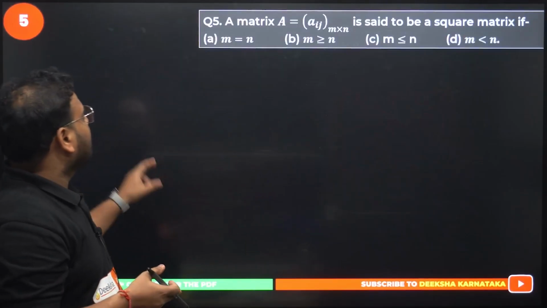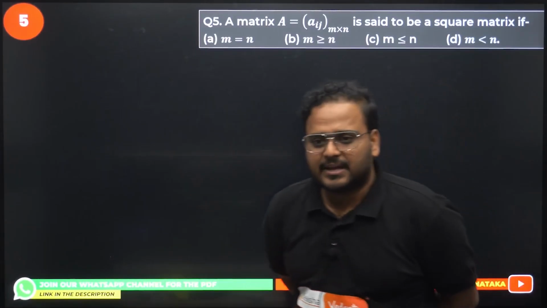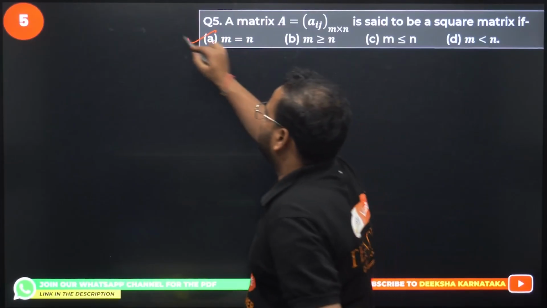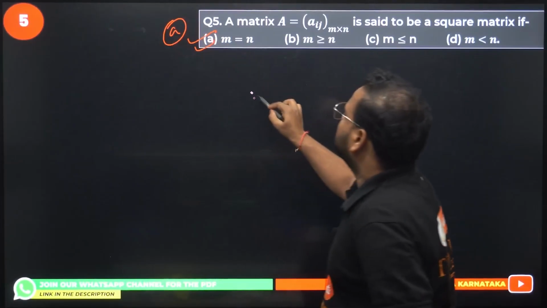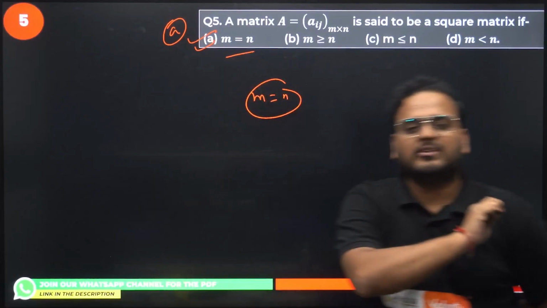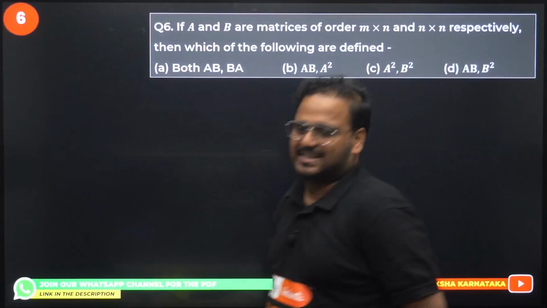Okay, question number 5, sir. A matrix A is Aij, m cross n, said to be a square matrix if, of course, this is a no-brainer, sir. Square matrix means number of rows equal to number of columns, m equals n. Option A is correct. Will not even spend a single second on this question. Moving to question number 6.